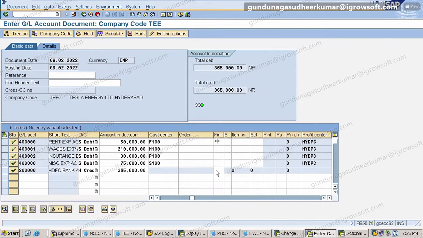So for all of them, it is picking the same profit center. You understood? Yes, sir. Because all these cost centers belong to the same profit center. Clear? So now expenses are coming into my profit center or not? Yes, sir. Revenue is coming into my profit center? Yes, sir.